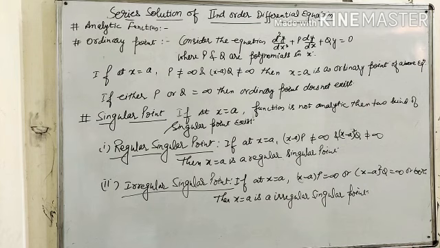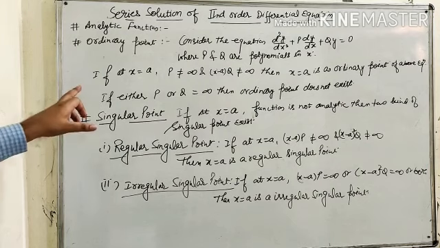A function f(x) which can be expanded in Taylor series on an interval containing any point. The series converges to f(x) for all x in the interval of convergence. That is, a function f(x) which can be expanded in the Taylor series with respect to a point is known as an analytic function. Now moving on to the ordinary point.